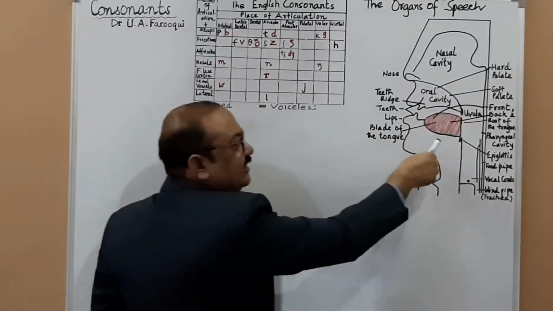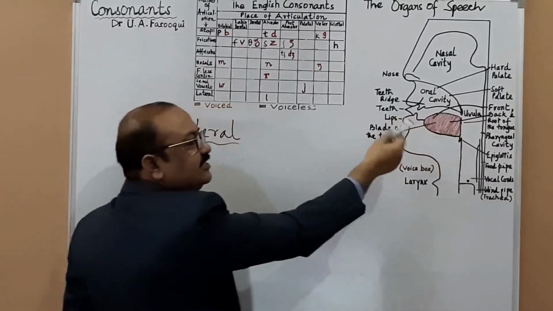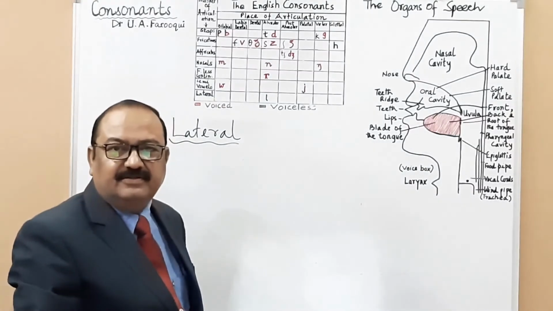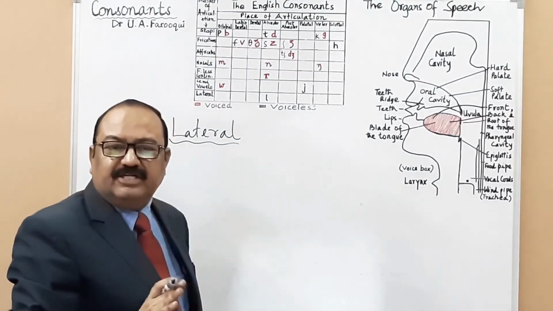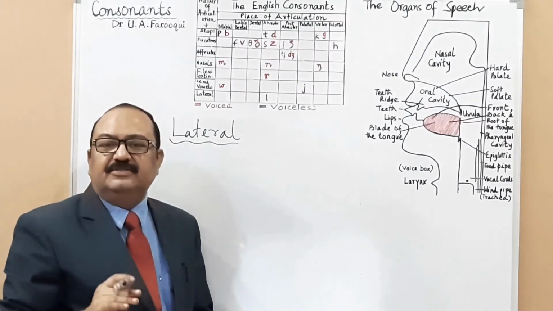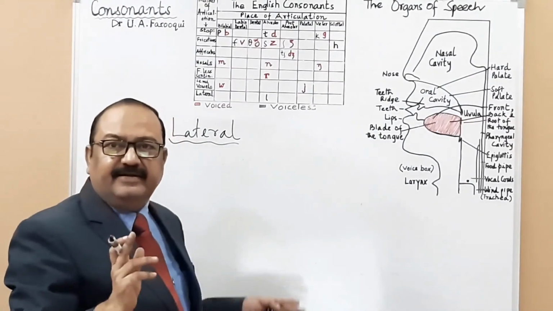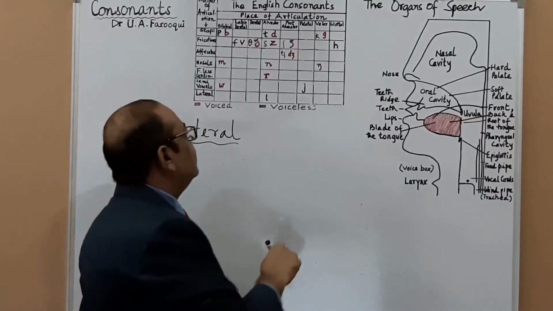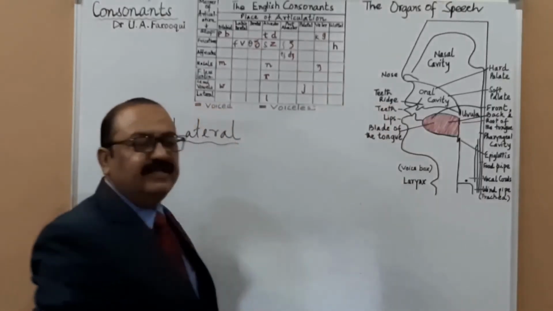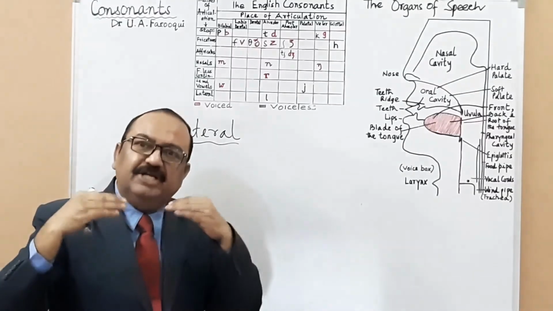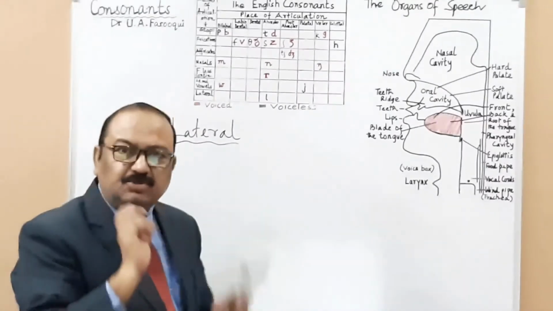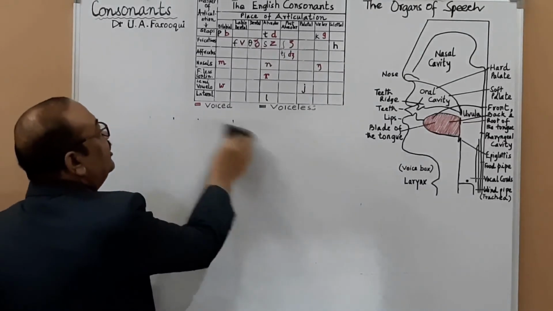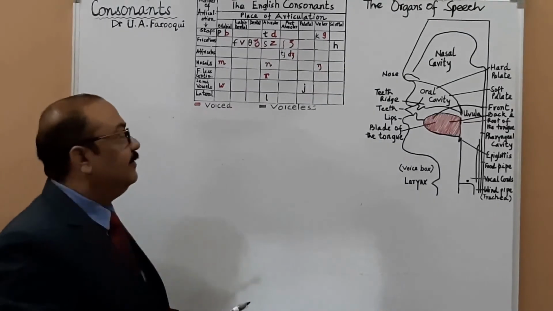And if the air doesn't escape through the sides of the tongue, you have central sounds. That is the difference. In lateral sounds, the air escapes through the sides of the tongue, whereas in central sounds, the air is released through the blade of the tongue, not through the sides. Is it okay? You understood?